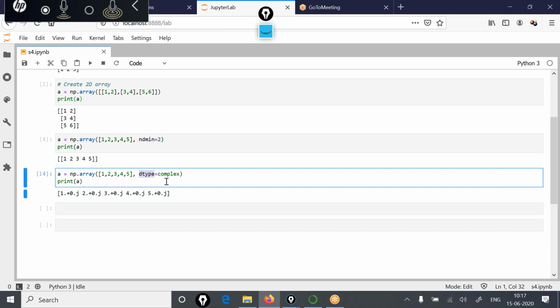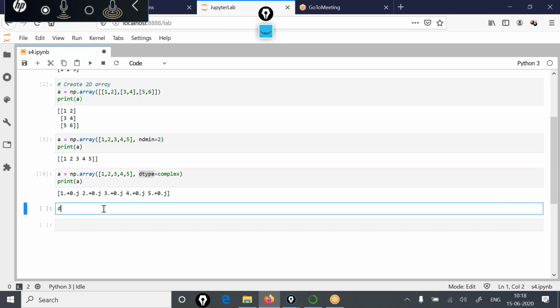You can also create a data type separately in the code. What I'm trying to say is that you can create a new data type like this: dt is equal to, let's say, np dot dtype. np dot dtype means you are creating a data type. And let's say that data type is np dot float16.